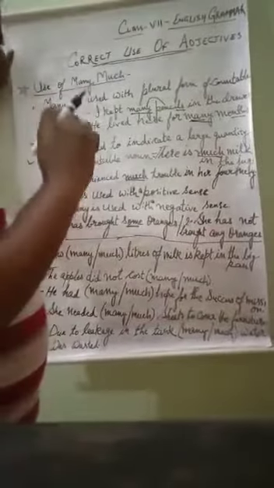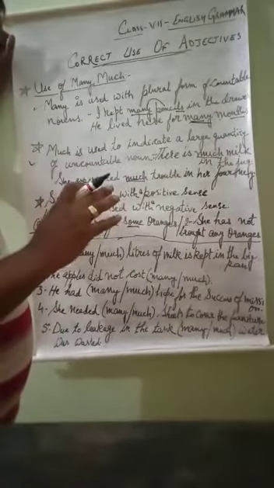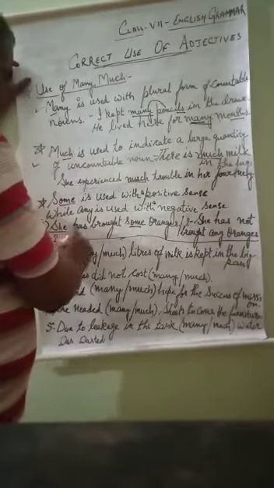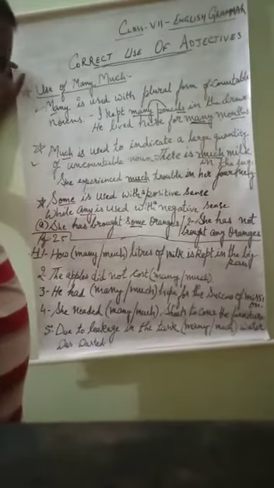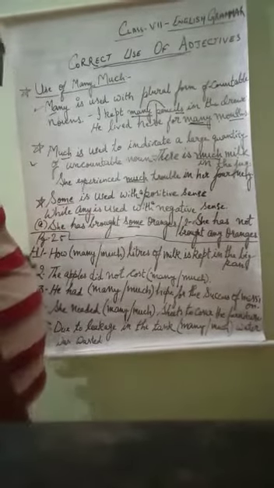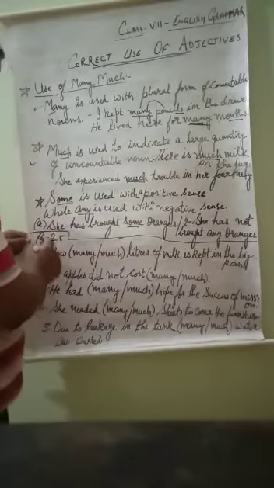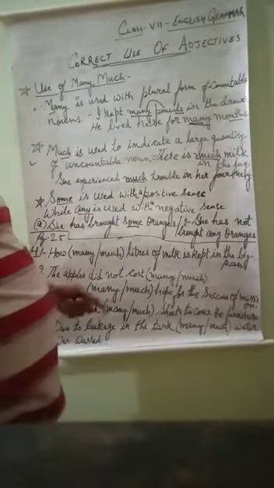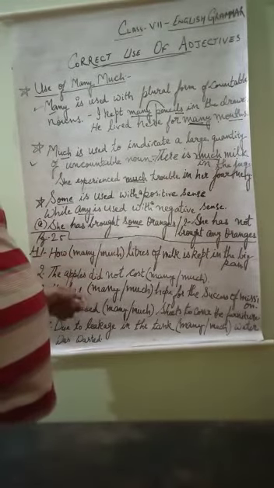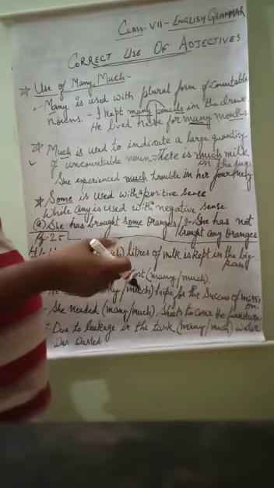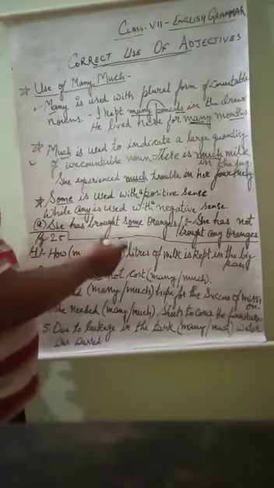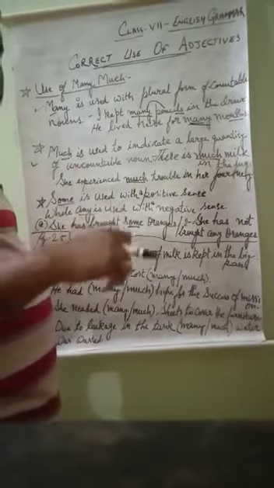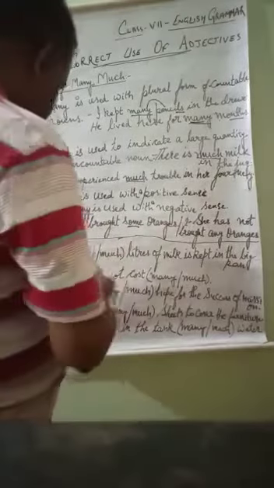So the usage of four types of adjectives I explained to you: many, much, some, and any. Now we will come to exercise H, page number 25. It is given here. We have to select the right word based on the explanation that I have done here. This exercise is of much and many, and the other exercise is of some and any. That is in the book. I am sending you the PDF for homework. You do it. Let us see it.